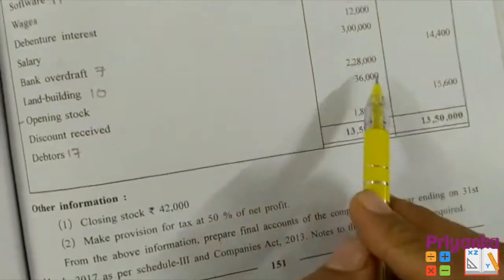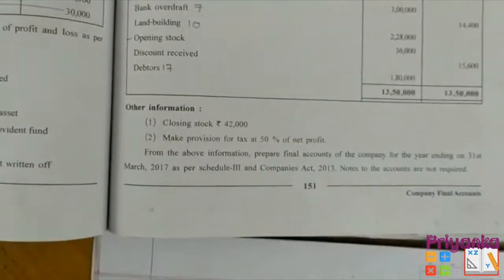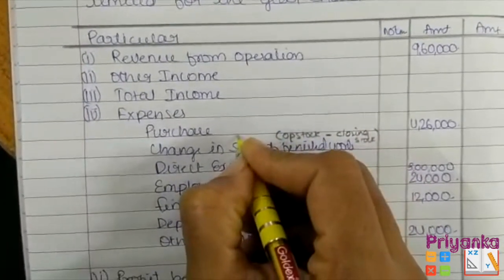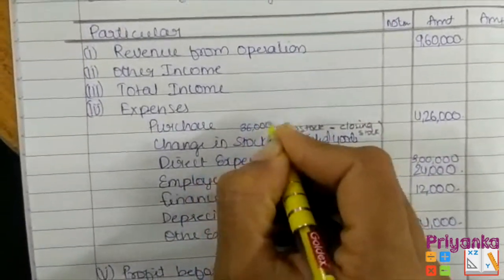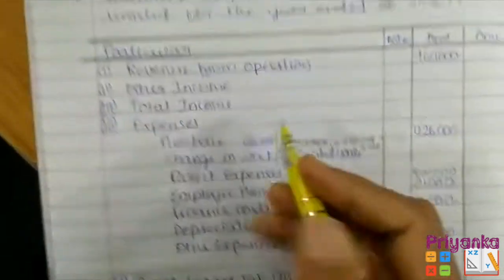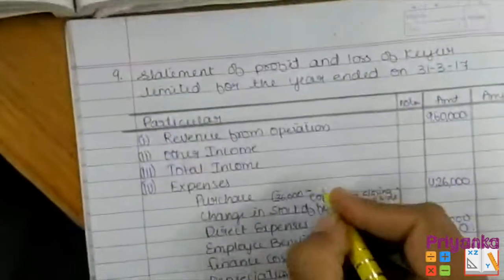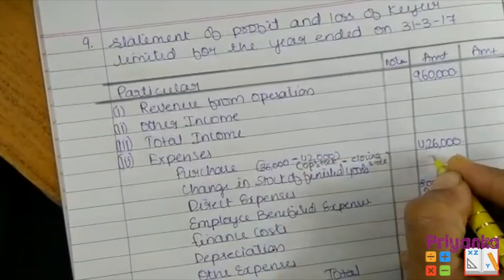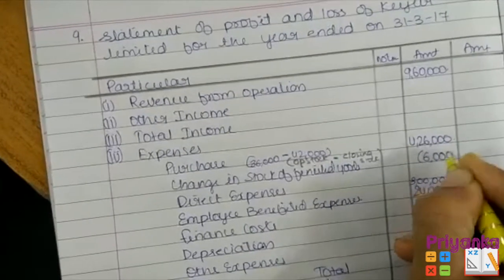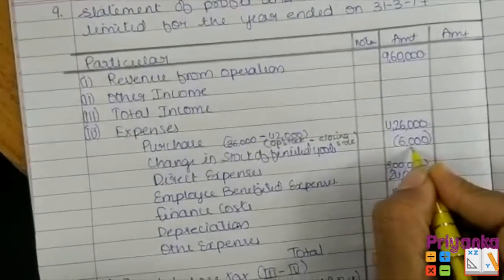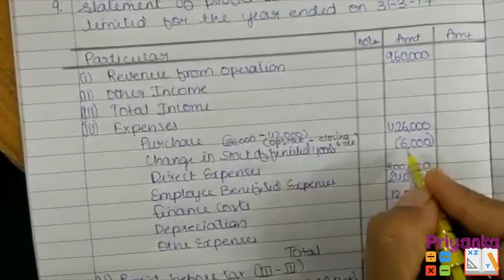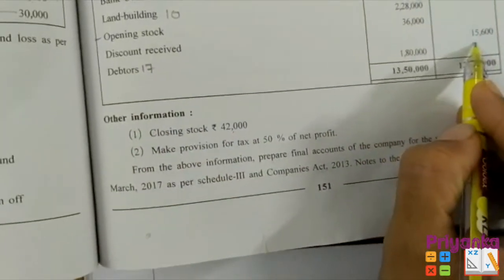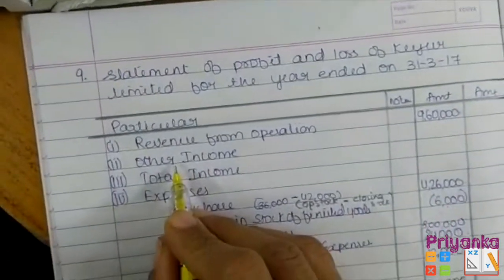Opening stock 36,000. Now for this always remember you have to write down over here change in stock of finished goods, where we'll write opening stock 36,000 minus the closing stock. Here closing stock is given 42,000. If you do them minus, you will get the minus answer. When you get the minus answer, don't put minus but keep the bracket to make it understand it is a minus answer. Next, discount receipt 15,600 counts in the other income.